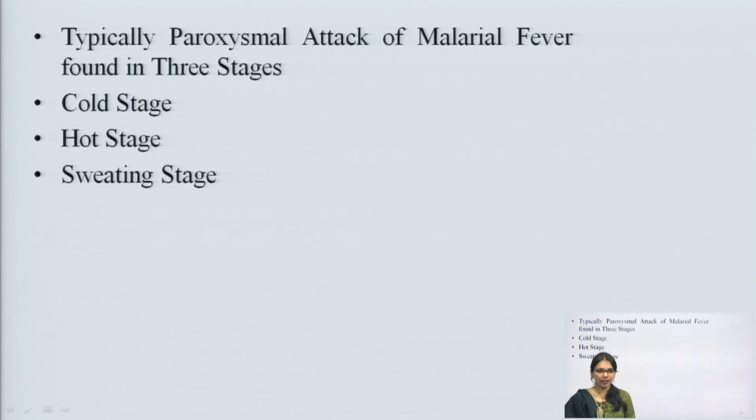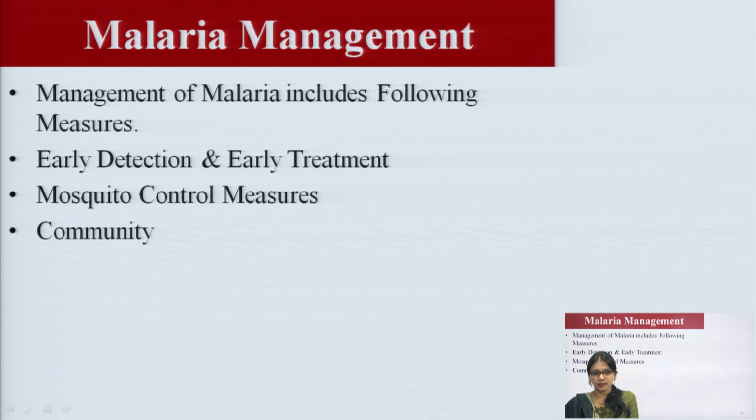Typically, we can see the paroxysmal attack of malaria fever in three stages. The first stage is the cold stage, the second is the hot stage and the third is the sweating stage. When a person has a typical attack of malaria fever, you can see these three stages: cold, hot and sweating. Now, let us focus on malaria management, how we can manage, control and prevent malaria.